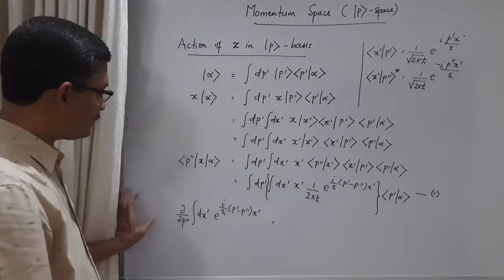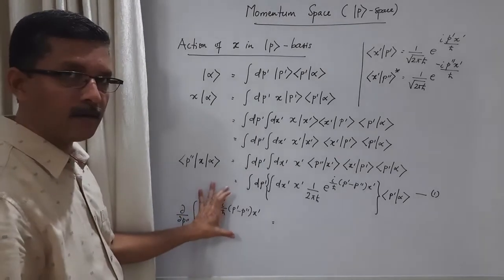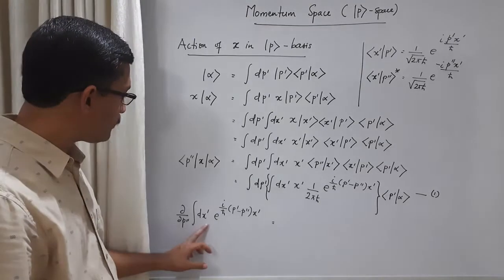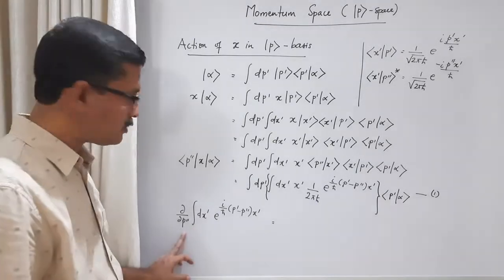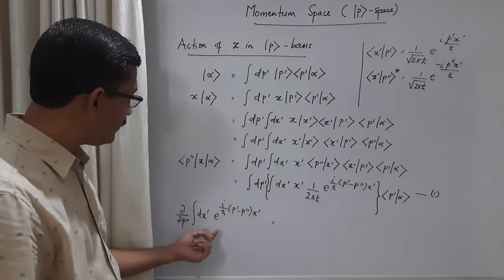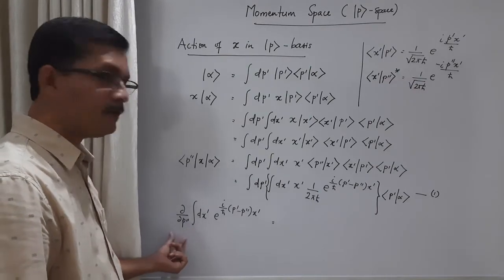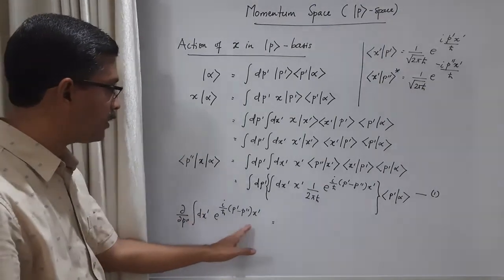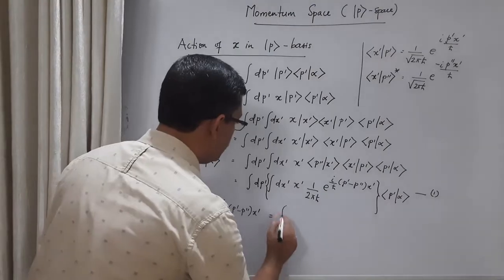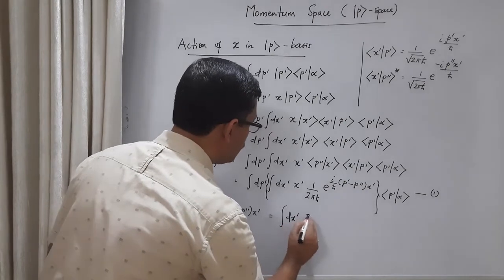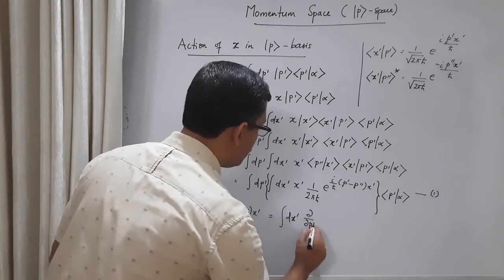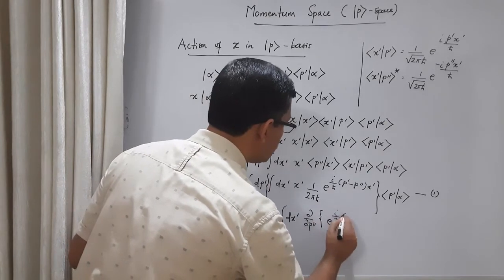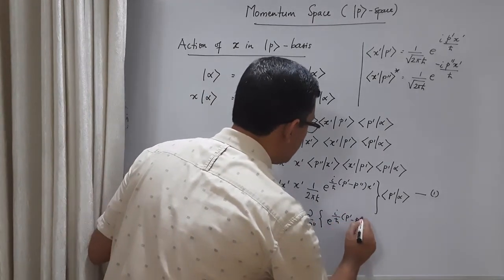That means consider the derivative of an integral. Integration is over x prime, differentiation is over p double prime. This x prime and p double prime are independent variables. So here we are doing the integration first and then the differentiation. I can interchange it: first do the differentiation of this function and then integration. Integral over x prime dou by dou p double prime of this function e raised to i by h cross p prime minus p double prime x prime.